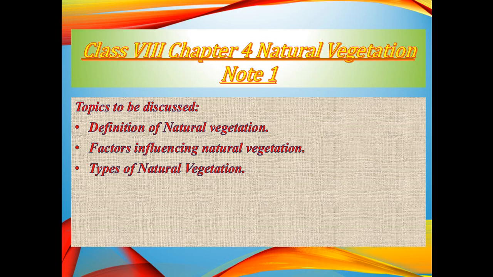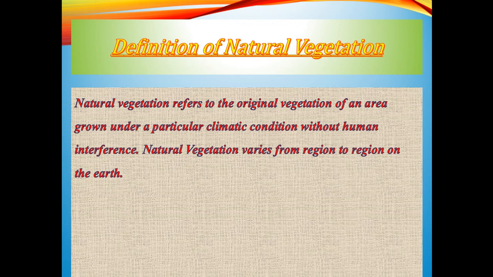Then comes the types of natural vegetation. So quickly, let's go with the first topic. What is natural vegetation? The definition of natural vegetation is: natural vegetation means the original vegetation. We can use another word, the virgin vegetation, that is totally new, of an area under particular climatic conditions, and that vegetation is without any sort of human interference. That means the growth of that vegetation is without human interference.